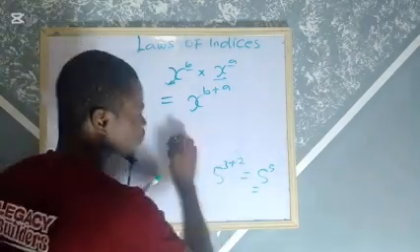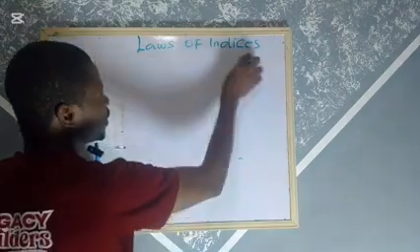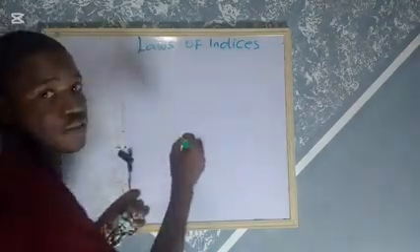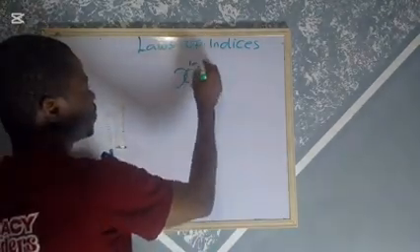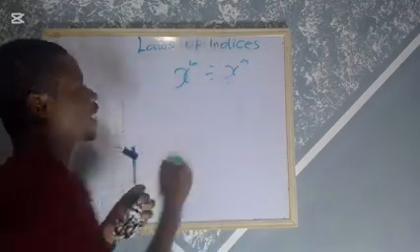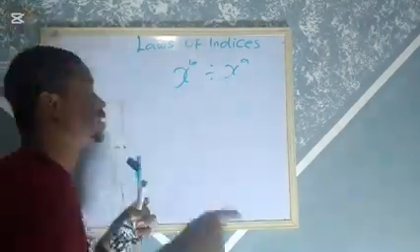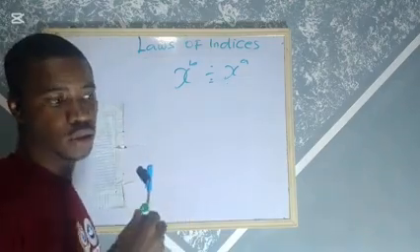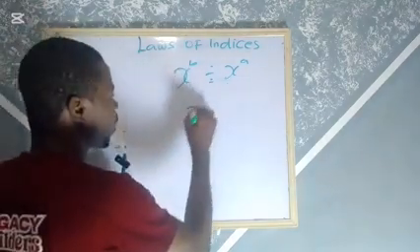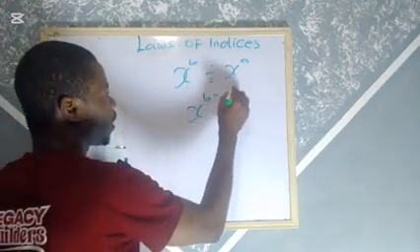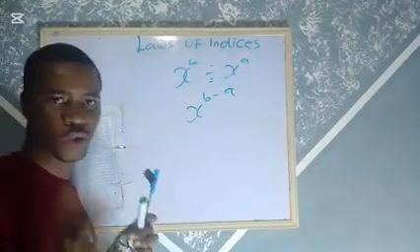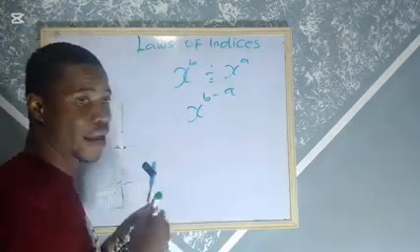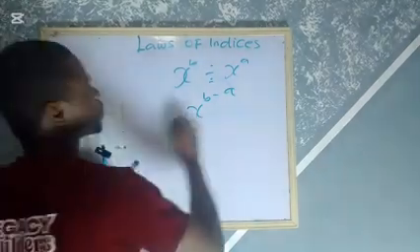The next rule you need to take note of is similar to the multiplication rule, with just a little difference between them. It is the division rule. So you have x raised to power b divided by x raised to power a. The only difference between this rule and the former one is that that one was multiplication and this one is division. It's still the same principle. They are the same, pick one of the bases. This time you are subtracting the powers, a minus b, that is all. Take note, they must be the same: xx or yy or bb.